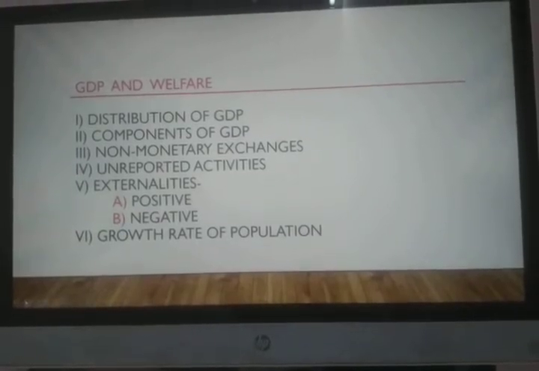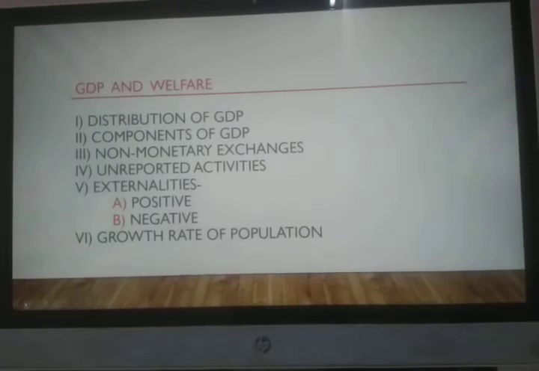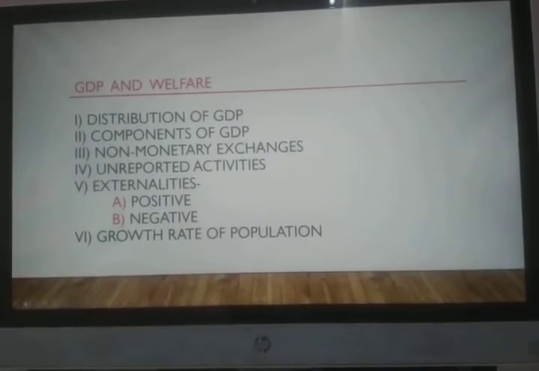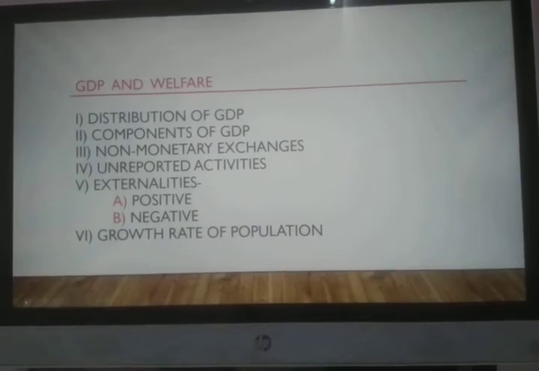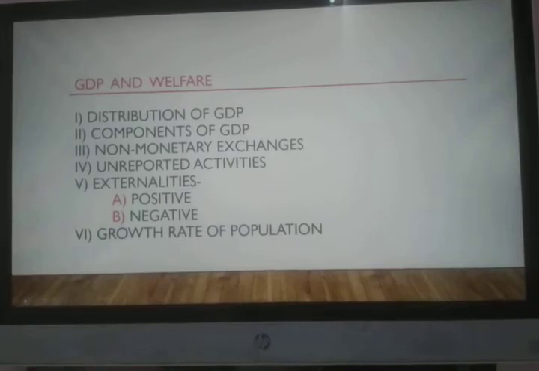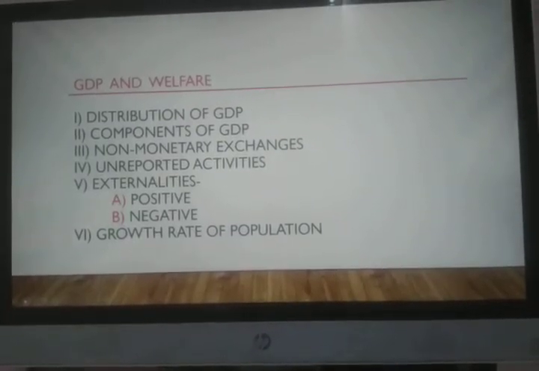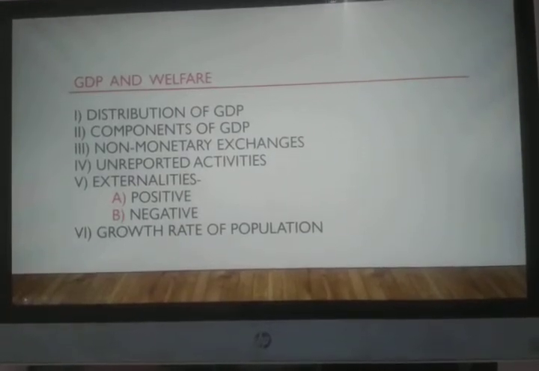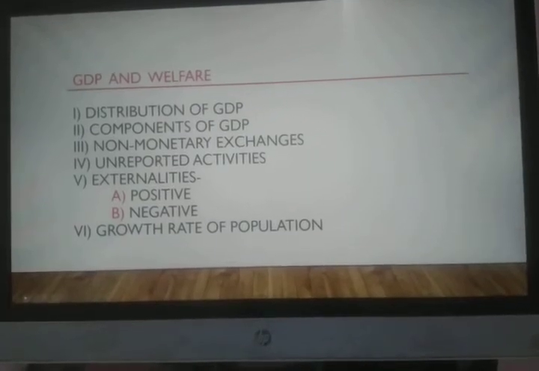That is left unaccounted, and thus we cannot say that if there is any decrease or no GDP contribution from that sector, it means there is no welfare. So that is also not considered in GDP. Such transactions are ignored, and thus we cannot say that an increase in GDP is the resultant reason of welfare. Now, unreported activities.